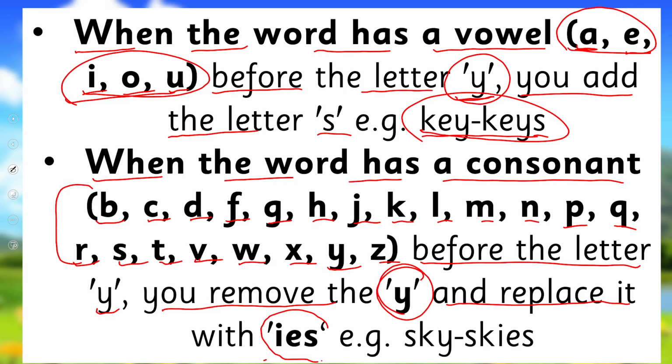Its example is sky. Now you see the last letter is y, and before y there is a consonant, so you will remove this y and you will add ies, it becomes plural. Sky, skies.